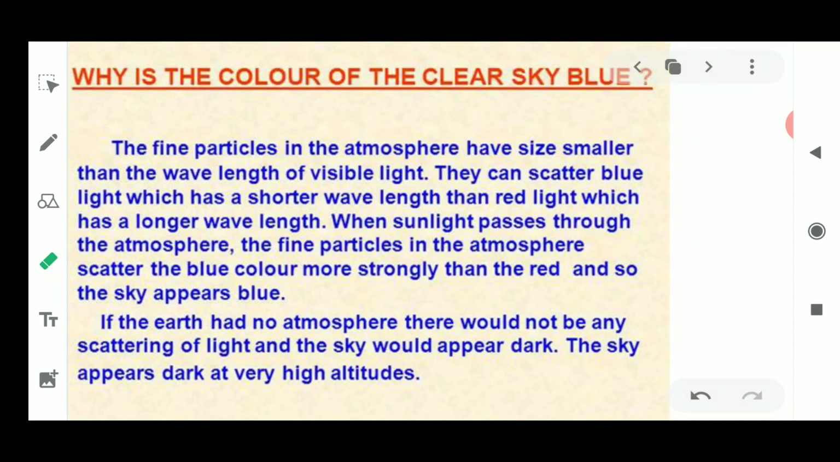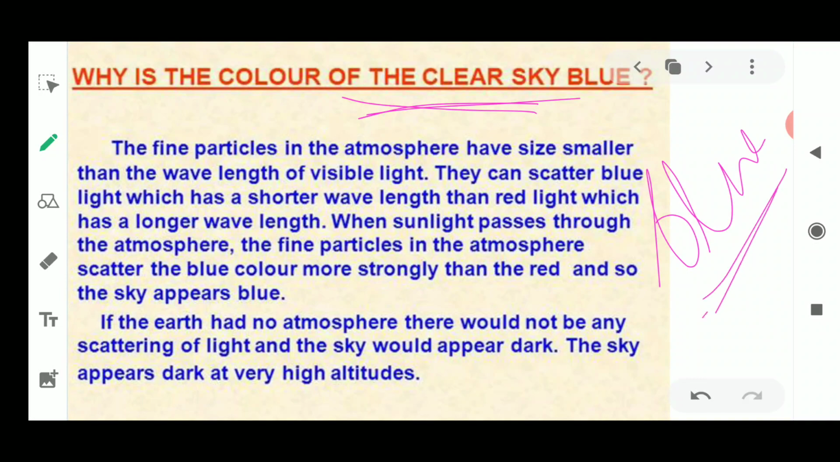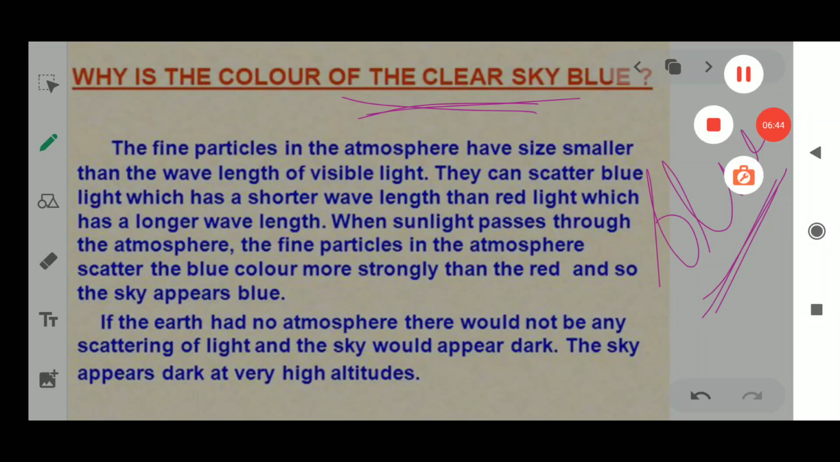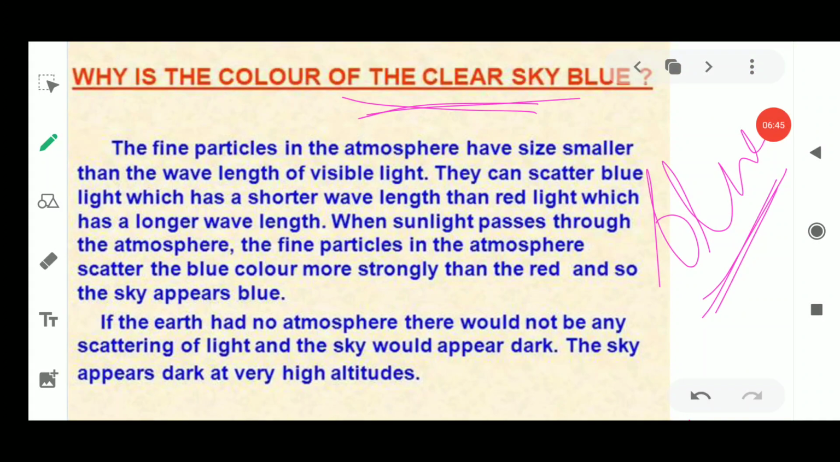Now we move on to the next thing which we need to discuss: why is the color of the clear sky blue? Why is the sky blue in color? The blue color of the sky is again due to atmospheric refraction. Now what happens because of which the sky looks blue? So it appears blue, and we are talking about the clear sky.